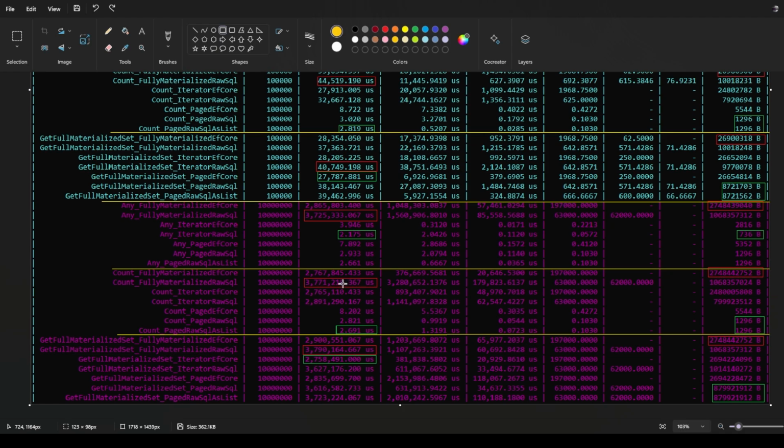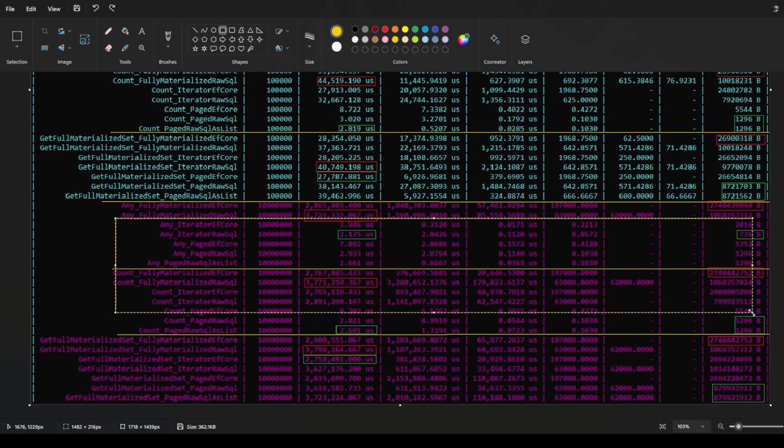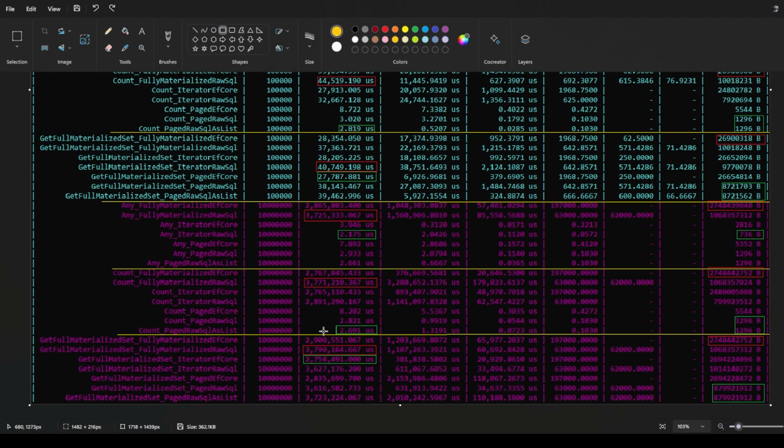I think we start to see the same type of pattern showing up, with Entity Framework really pulling ahead. Again, any and count, not totally interesting. It's very similar to what we saw before, but these fully materialized data sets just become really interesting in terms of the performance of Entity Framework. Again, we can see that if we're looking at the slowest, the fully materialized raw SQL one is by far the worst. And it's a similar thing if we're looking at the iterator for raw SQL, because once we get that iterator and then try to pull it all into memory, it's going to be slow as well. So these two things, pretty bad. The paging implementation for these two things is also kind of bad because it's effectively doing the same type of thing.